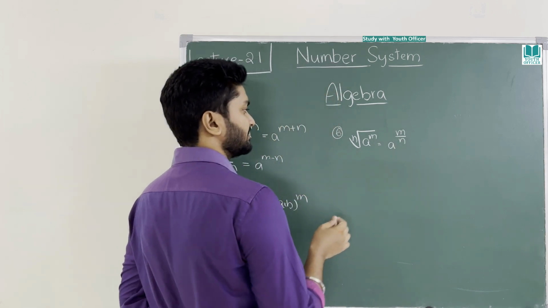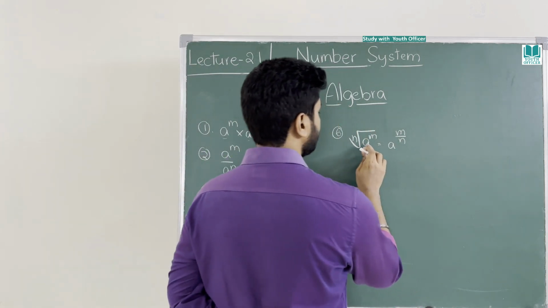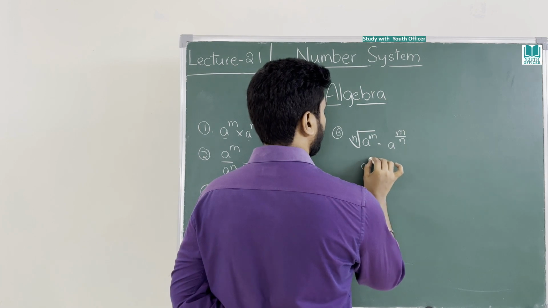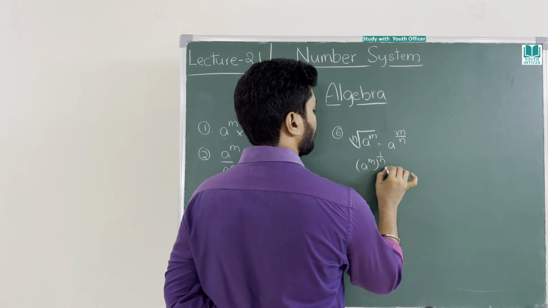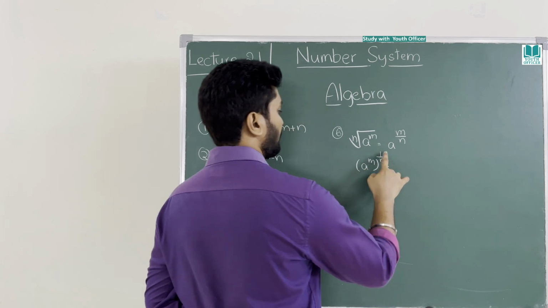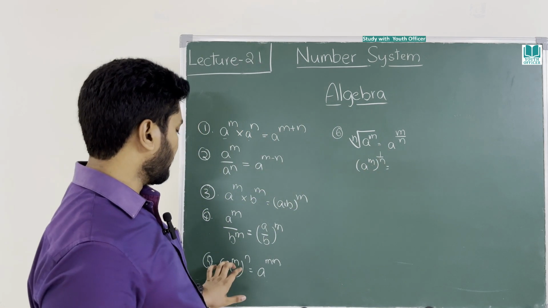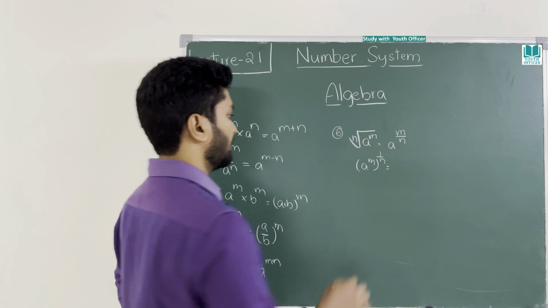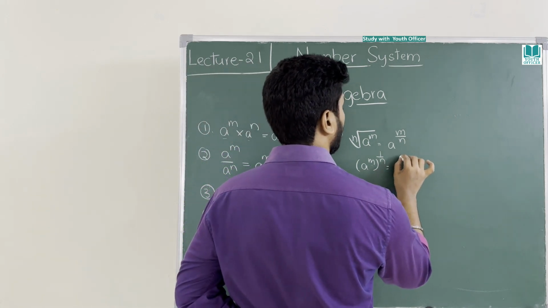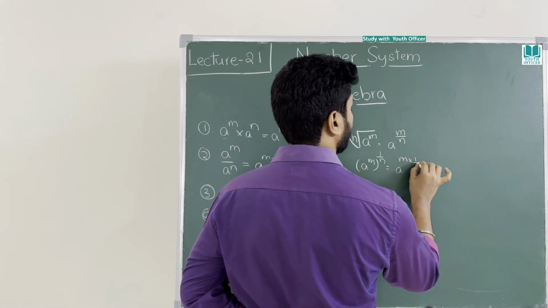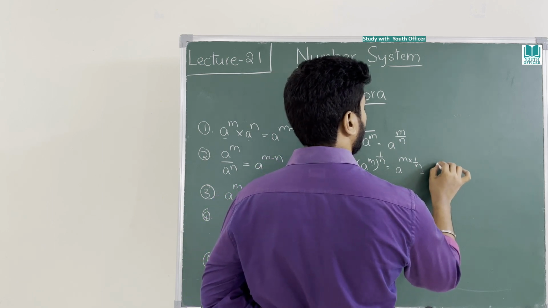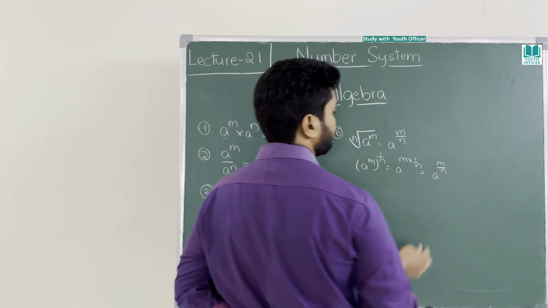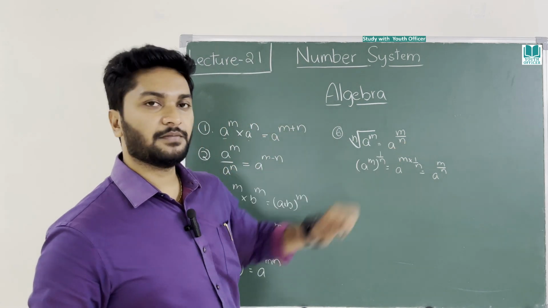How do we write like this, sir? Because this is a power m, nth root means, as I told you, 1 by n you have to write on the top of the power. A power m whole power 1 by n: you have to multiply these two powers. Right. Now I have to multiply m into 1 by n, that is equal to a power m by n. This is how you get a formula like this.